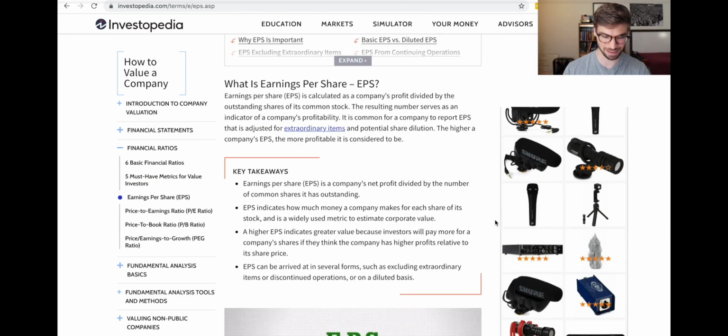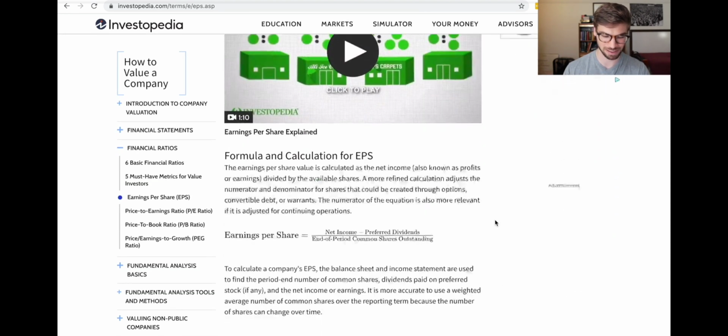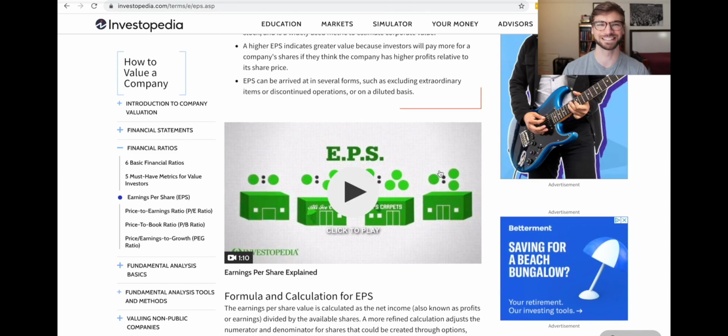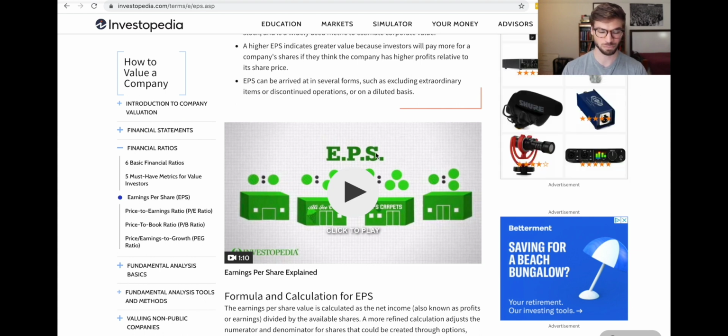Through the dictionary and the definitions, you can see the calculation of it. Everything that you would need to know about earnings per share is here. They also have fun 1-minute videos that you can look at that define it too.